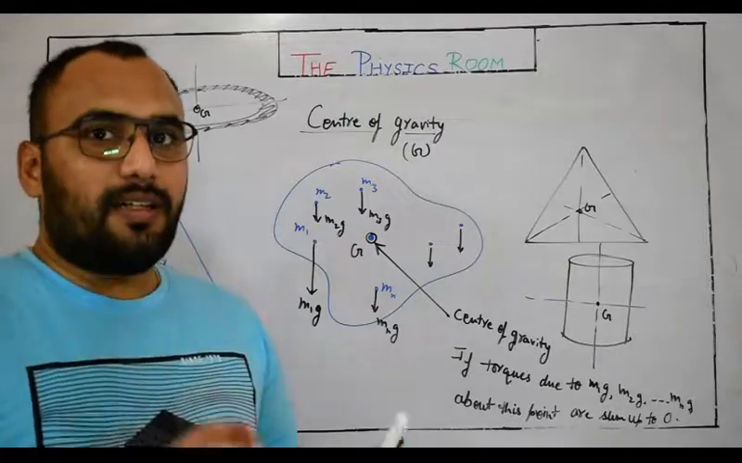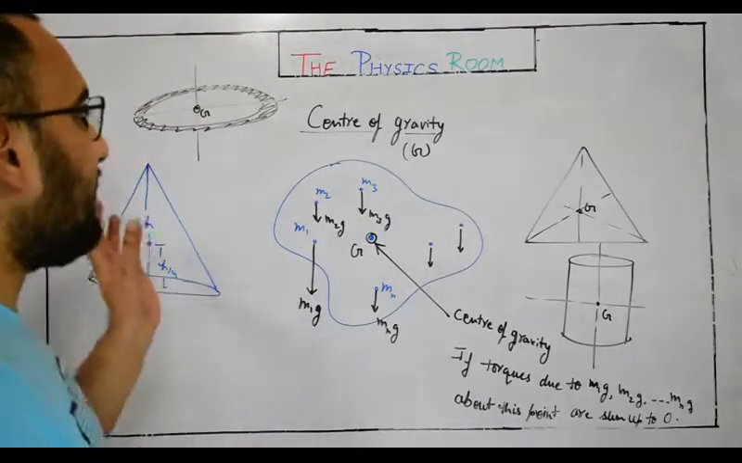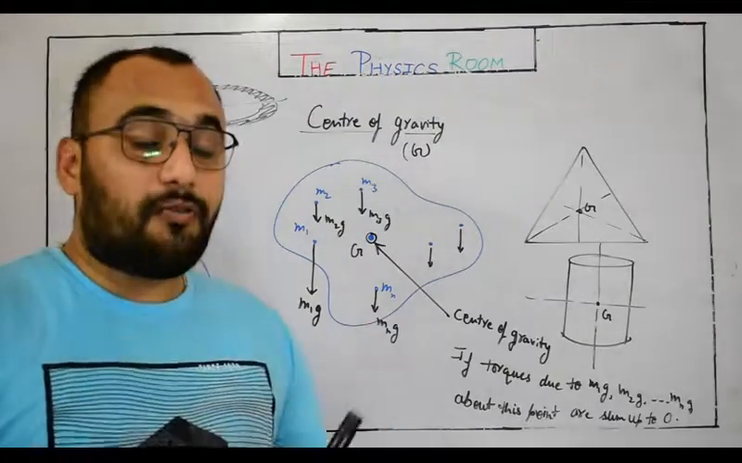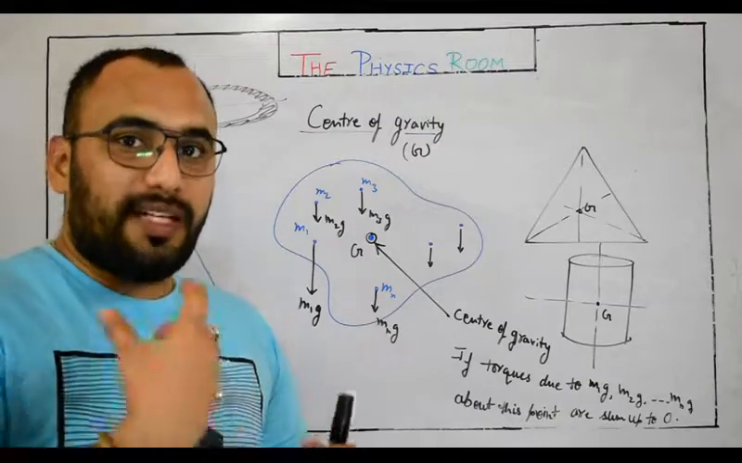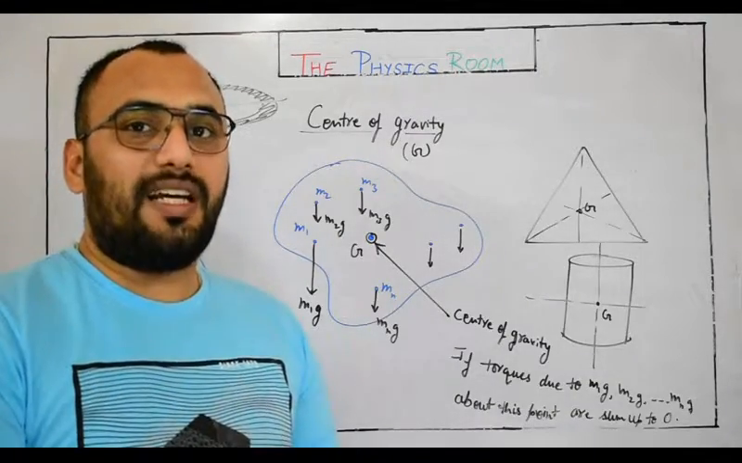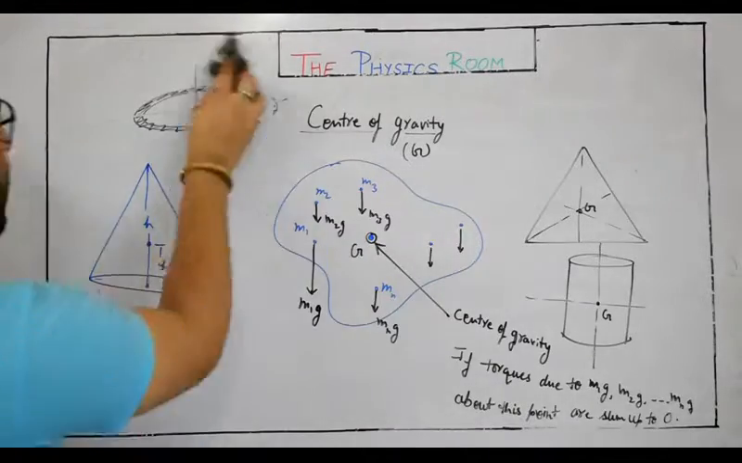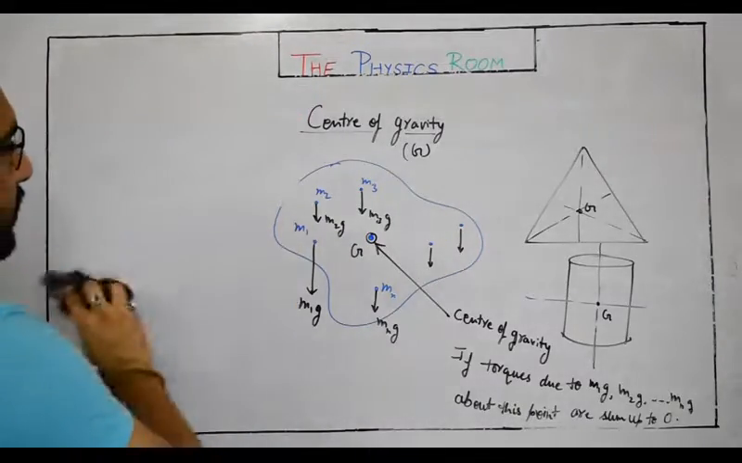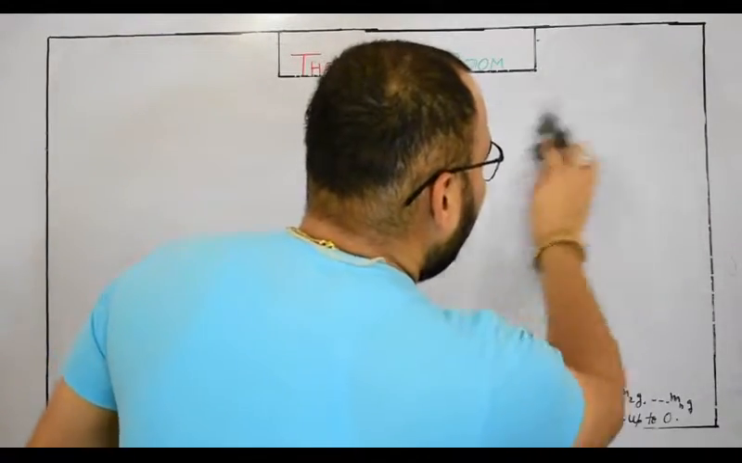So I hope that table will be helpful for you to find out the center of gravity for the given regular shapes. But what about irregular shapes like this, for an irregular lamina? So let's talk about the method which is used to find out the center of gravity for a given irregular lamina.